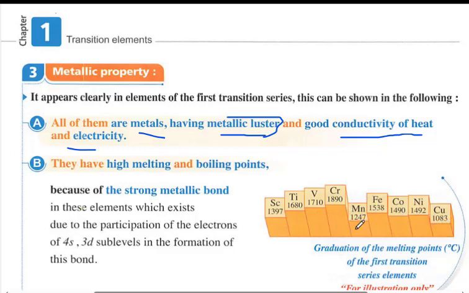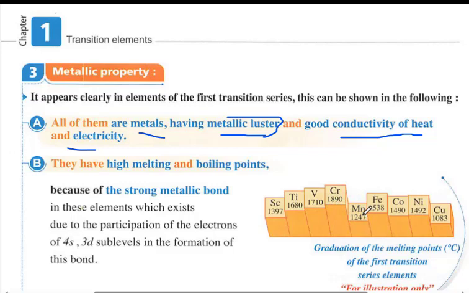Here manganese in group 7B is supposed to have a high melting point, as the electrons it shares in the metallic bond are more than chromium's 4s1 and 3d5. Manganese is 4s2 and 3d5: chromium has 6 valence electrons and manganese 7.